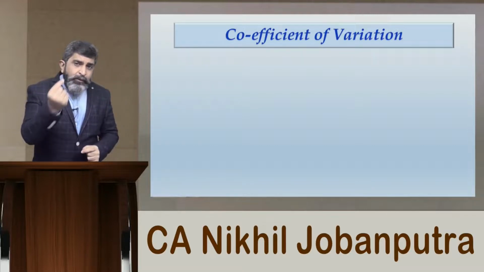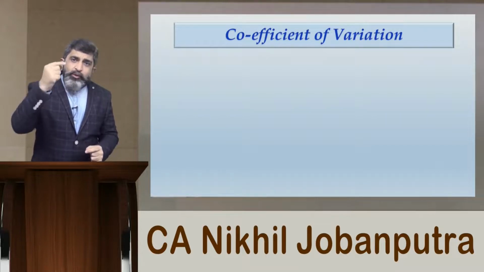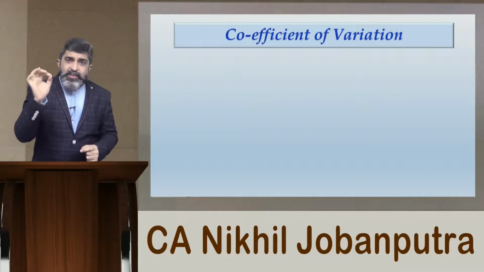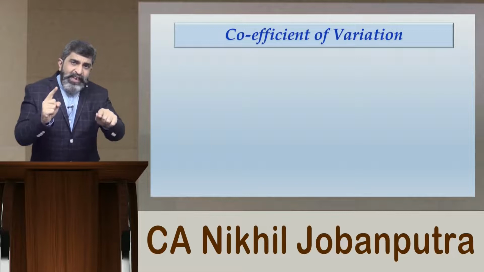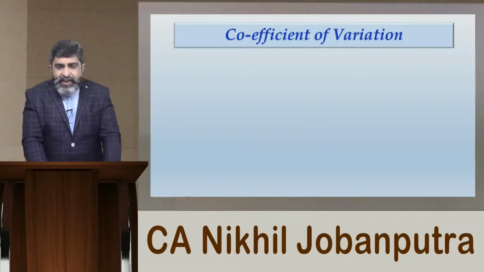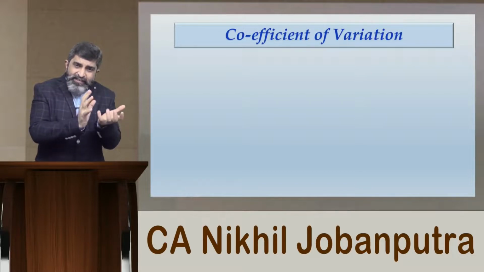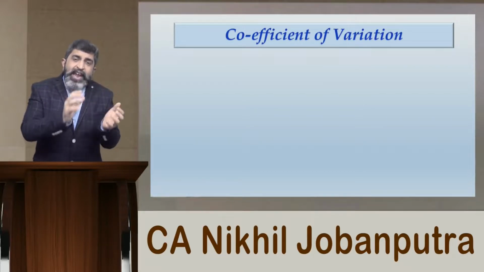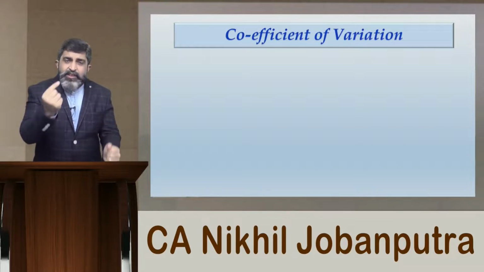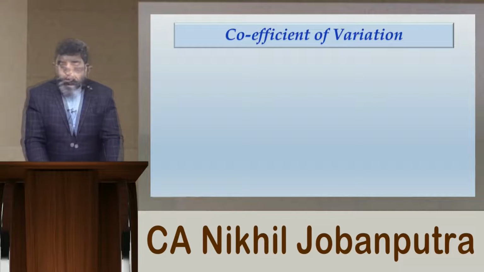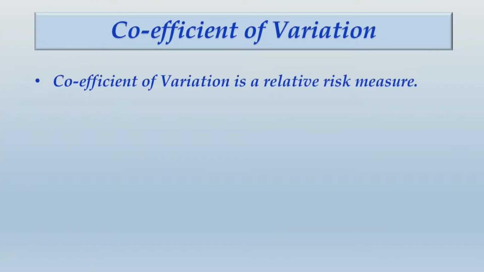That means for every 1 rupee of cash flow, the expected deviation will be 30,000 divided by 1 lakh, that is 0.3. That means for every 1 rupee of cash flow, the degree of risk involved is 0.3. When you talk about that degree of risk in totality, that is 30,000 as standard deviation, it is total risk, and when it is expressed for every 1 rupee of cash flow, it becomes a relative risk, that is coefficient of variation.